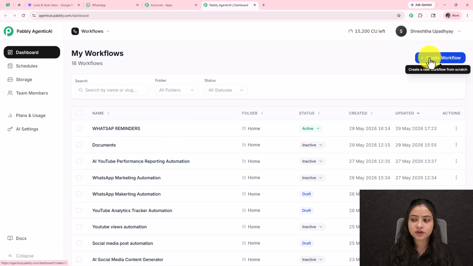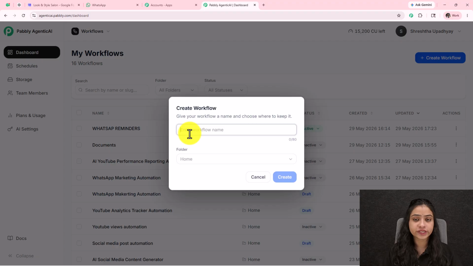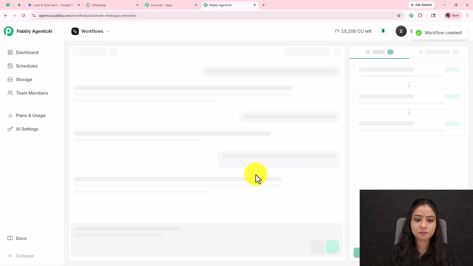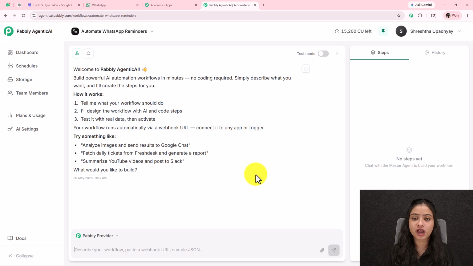And now we are going to click on this create workflow option to create a new workflow for our automation. So here I'm going to give a name to my workflow as automate WhatsApp reminders. And here a blank chat is open where we have to provide the requirements of what we want to AI, and AI is going to analyze our requirements and create a complete setup workflow for our automation, which will work effortlessly.